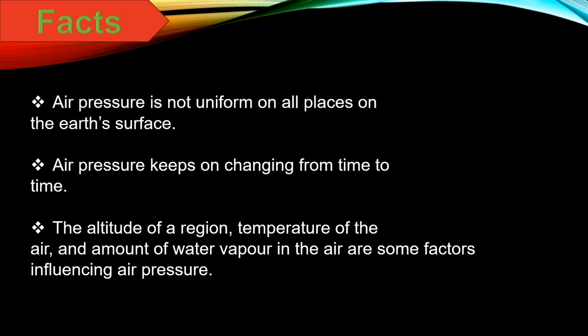Here are certain facts about air pressure. The first one, air pressure is not uniform on all places on the Earth's surface. It means that air pressure is not the same but is different at different places. The second one, air pressure keeps on changing from time to time. It means that air pressure is not constant. It changes time and again.